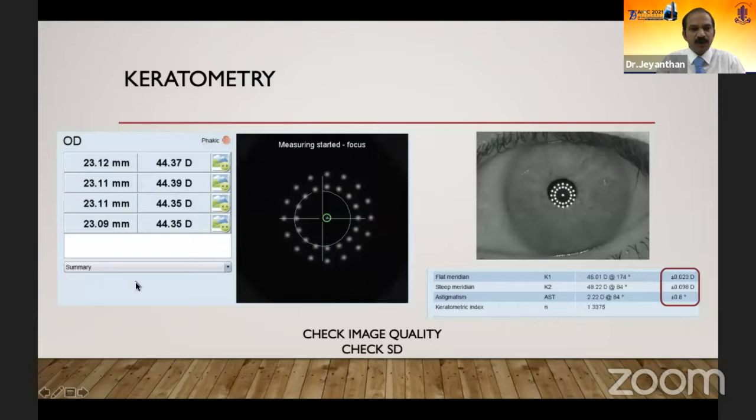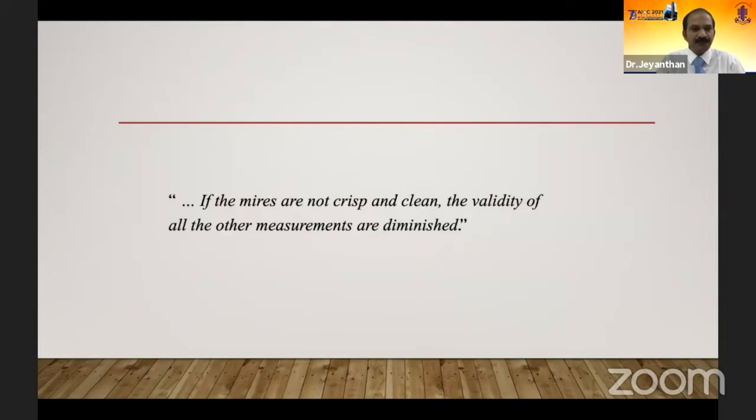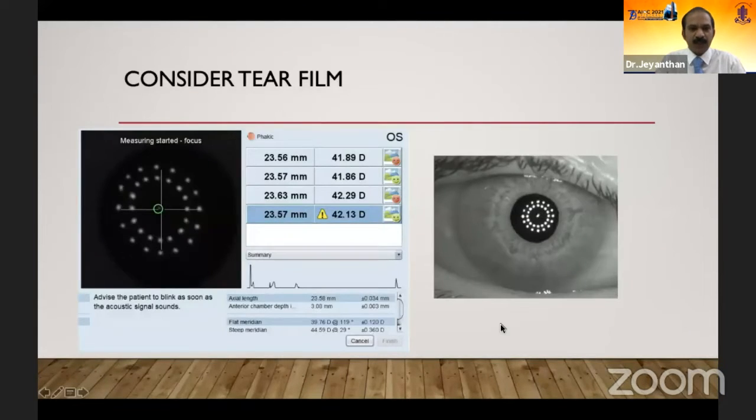For instance, if you are an instrument operator, as you can see in the first image, the image is very clear and the keratometry values are absolutely repeatable. If you're not an instrument operator, then after the image is taken, you can go back and check the image quality and the standard deviation, which is going to be the hallmark of residing a toric IOL. If the mires are not crisp and clean, the validity of all the other measurements is going to be diminished in a toric IOL.